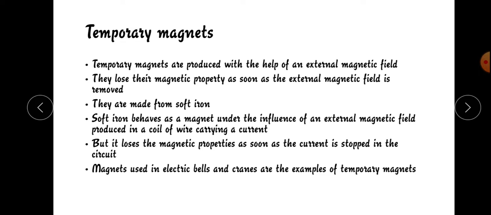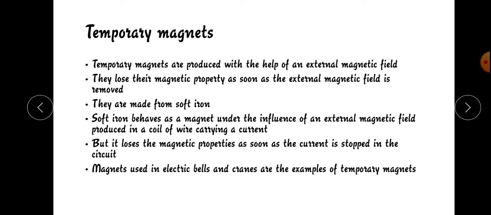So temporary magnets are produced with the help of an external magnetic field only, and they lose their magnetic property as soon as the external magnetic field is removed.